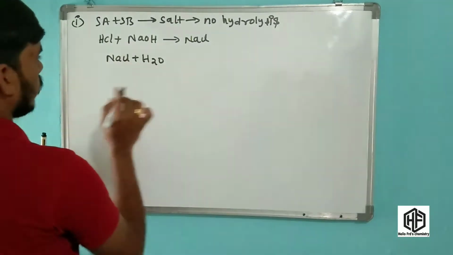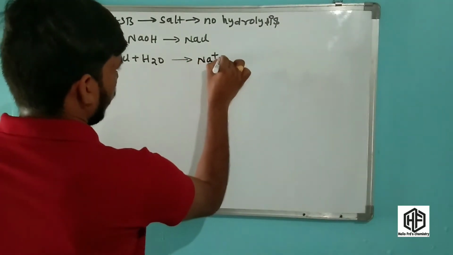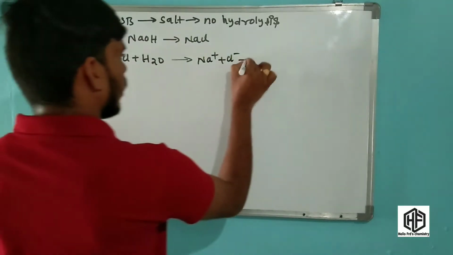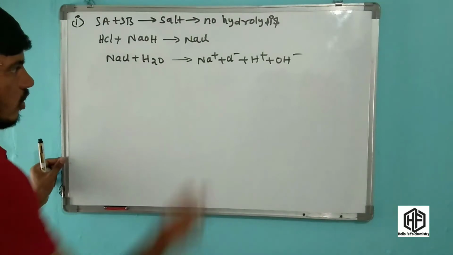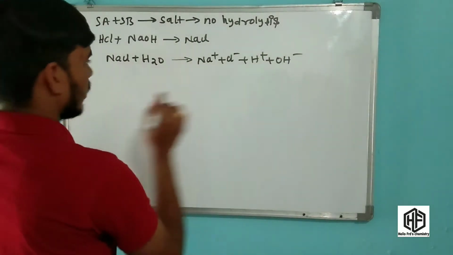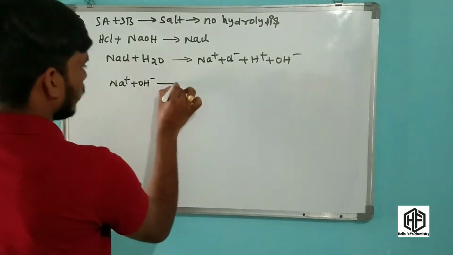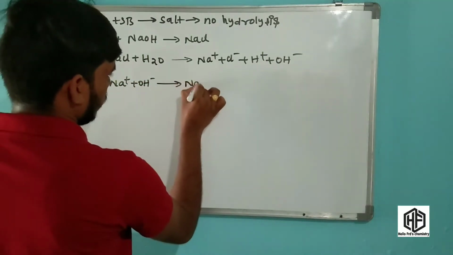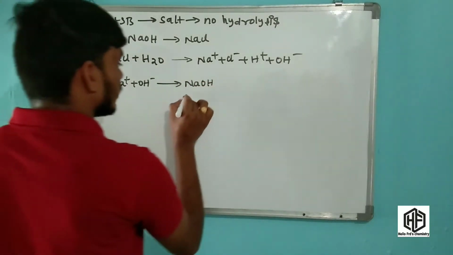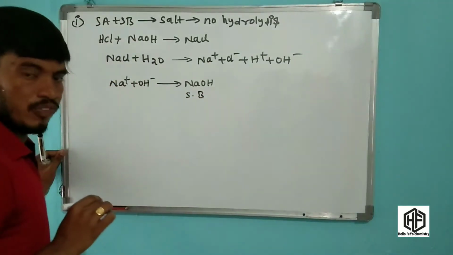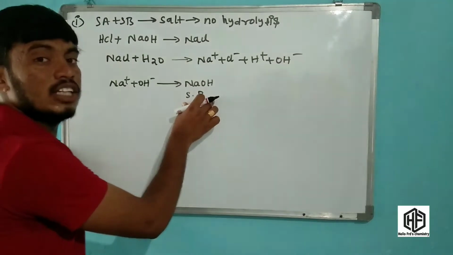Now NaCl plus H2O, what happens, friends? Na plus and Cl minus ions are present, and water has H plus and OH minus ions. Now this is the cation, and it reacts with OH minus. Now in this reaction, NaOH would form, but NaOH is a strong base. What is the nature of NaOH? NaOH has the tendency to release OH minus ions.